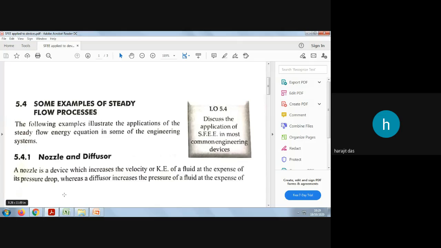Where it is prismatic, meaning constant cross section, you will not see that much velocity inside the nozzle. But when there is a change in area, because at the end it is tapered and finally at the outlet there will be one small hole, there will be a drop of pressure, and the velocity of the fluid will be very high at the exit.